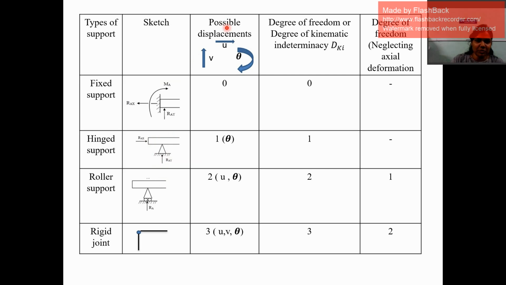So the possible displacement in this case is only theta for a hinge support. So the possible displacement is 1, which means the degree of kinematic indeterminacy is also 1. Now the next support is the roller support.